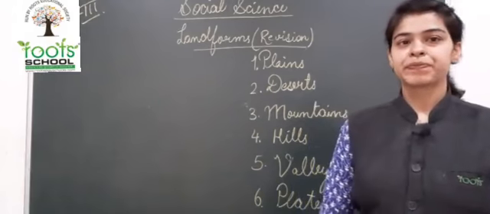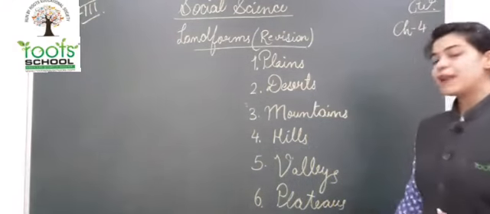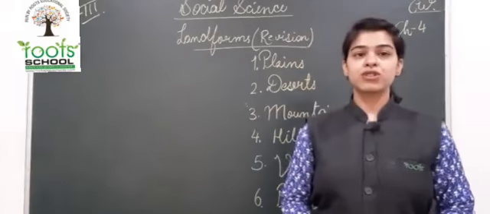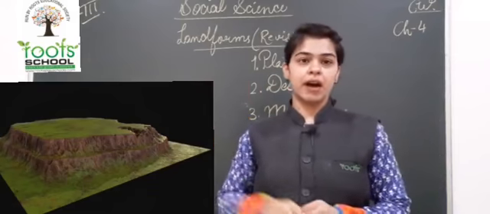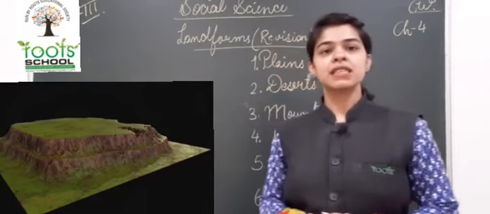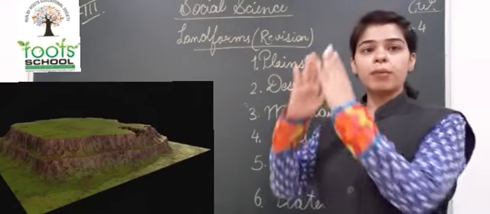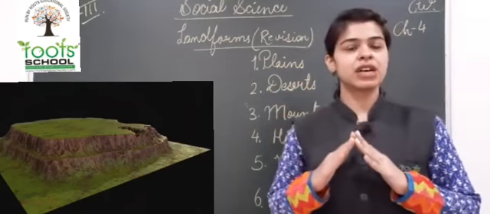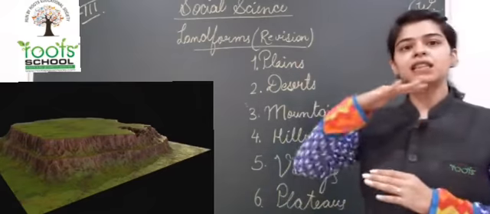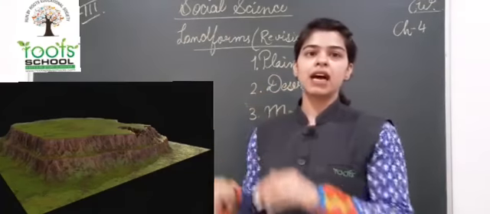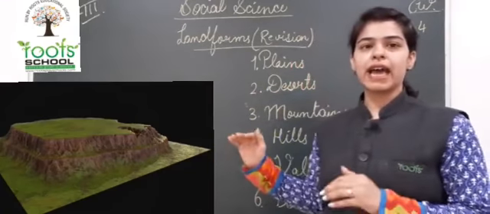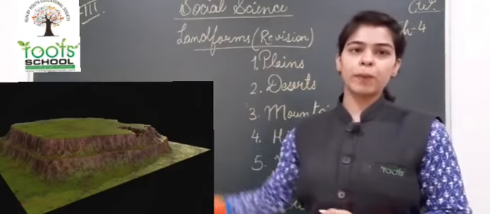Okay, now we see plateaus. What are plateaus, children? Plateaus are the high land area. हाई लैंड एरिया मीन्स they are not in the form of mountains. वो mountains जैसे structure के नहीं होते हैं, but they are a flat surface on a higher level than the land. Land नीचे होती है but plateaus land के ऊपर होते हैं.